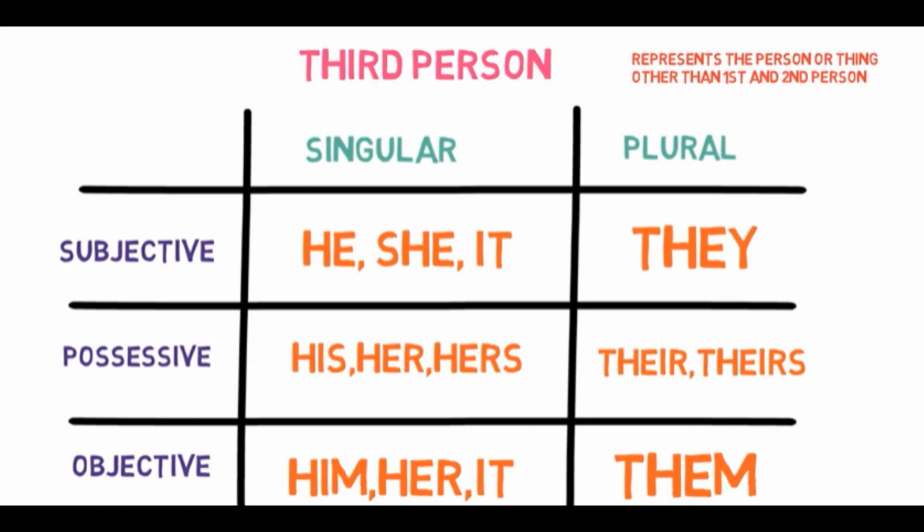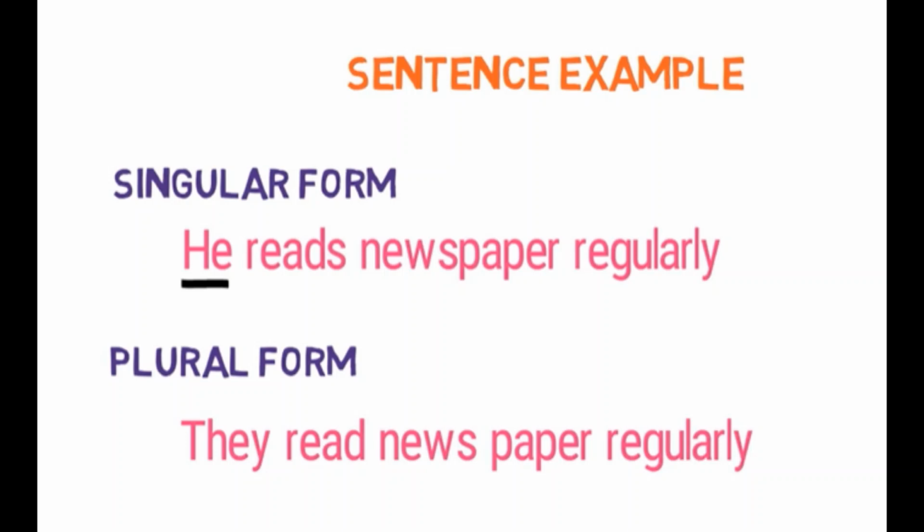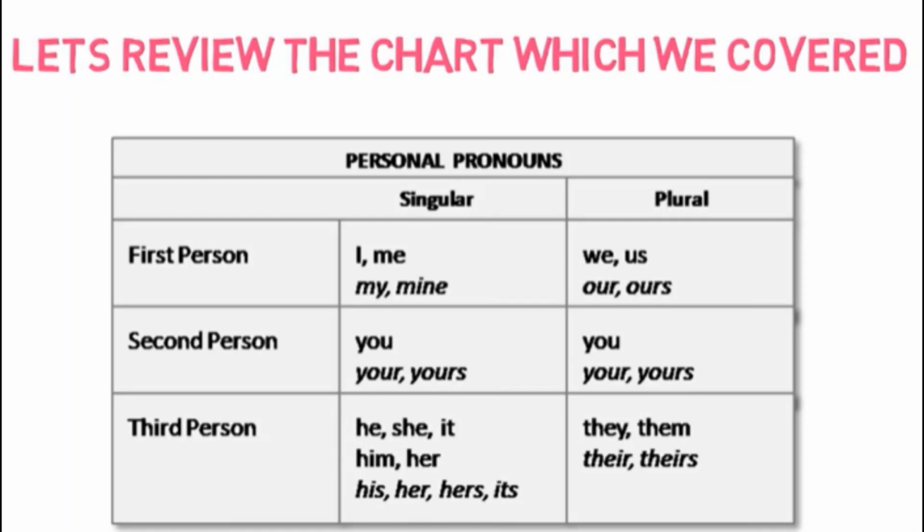Okay, third person: subjective, possessive, objective. Singular form of subjective is he, she, it. Plural they. Possessive: his, her, hers, their, theirs. Objective: him, her, it. And plural form will be them. Okay, so third person represents the person or a thing other than the first and the second person whom we are talking about. Example: singular form: he reads a newspaper regularly. Plural form: they read newspapers regularly.